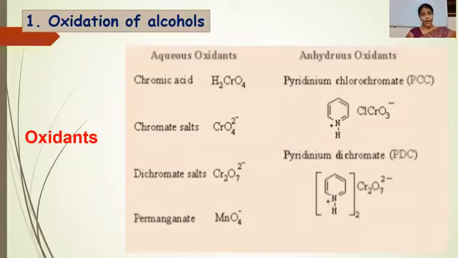The first main reaction of alcohol is oxidation of alcohol. Oxidation means addition of oxygen or elimination of hydrogen. These are the different oxidizing agents which can be used for the oxidation of alcohols. Aqueous oxidants like chromic acid, chromate salt, dichromate salt, or permanganate are soluble in water, whereas pyridinium chlorochromate or pyridinium dichromate are the two anhydrous oxidants.